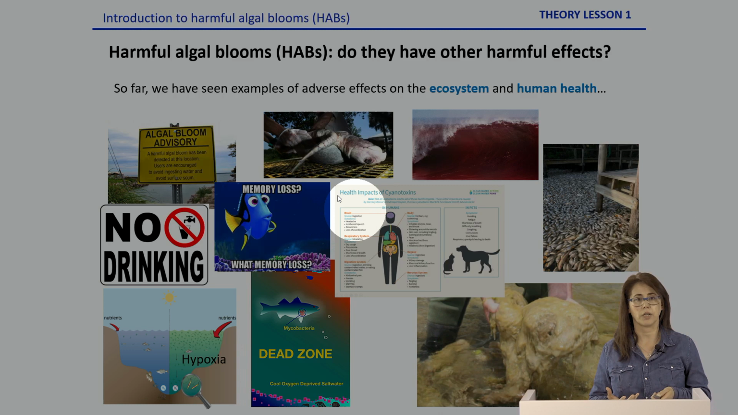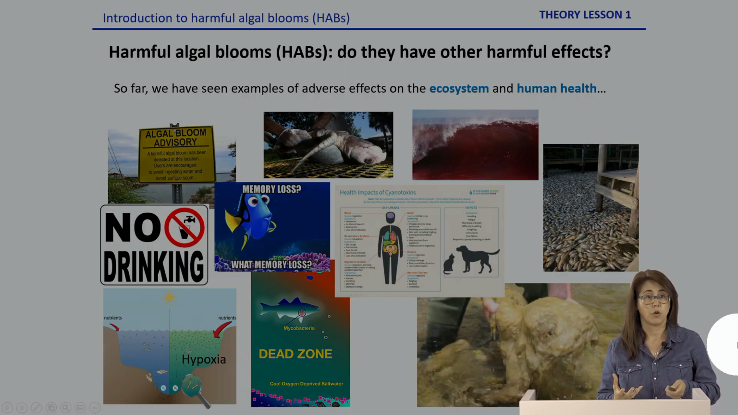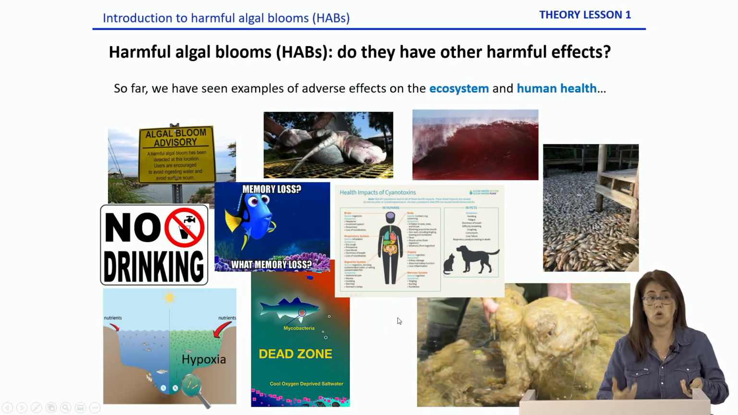We have seen, for example, hypoxia. We can see if hypoxia lasts for a long time or occupies a very large region, it can lead to dead zones. We can see organisms that can die or get sick. We have seen the nuisance blooms. We have seen the sunblocking. And we have also seen adverse effects on human health, from memory loss to respiratory problems, digestive problems, and so on.